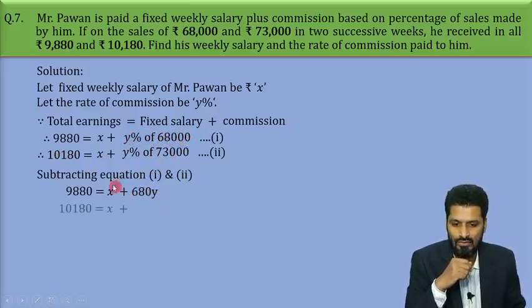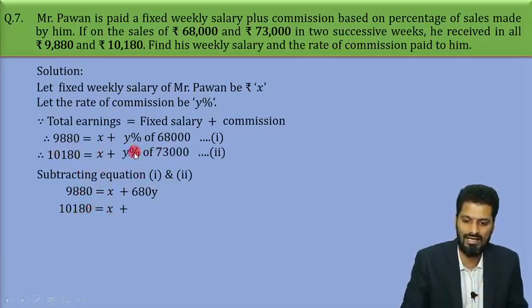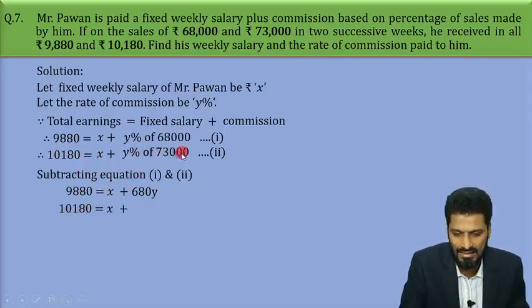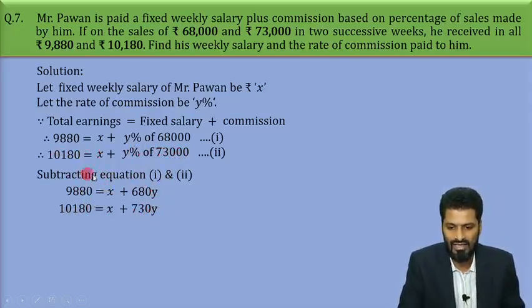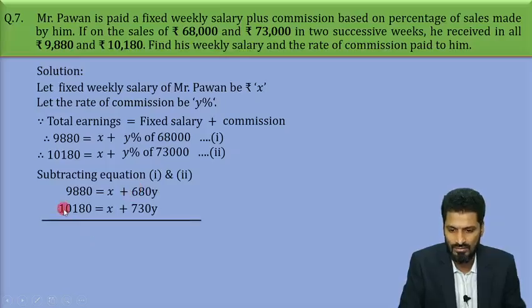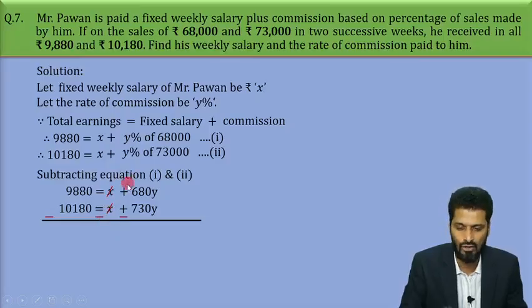Similarly the second equation: 10,180 remains the same, x remains the same, and y% of 73,000 will be 730y. Now we are subtracting these two, right? So when we subtract, the signs change to minus. Correct? Now this x and x will be eliminated, gone.